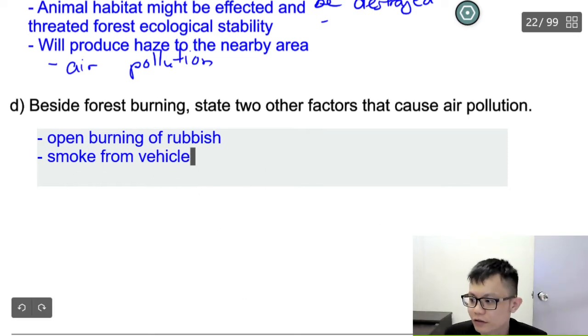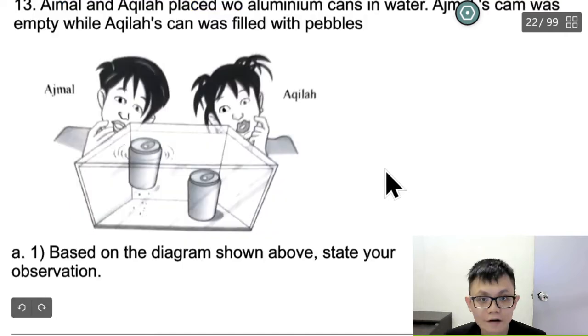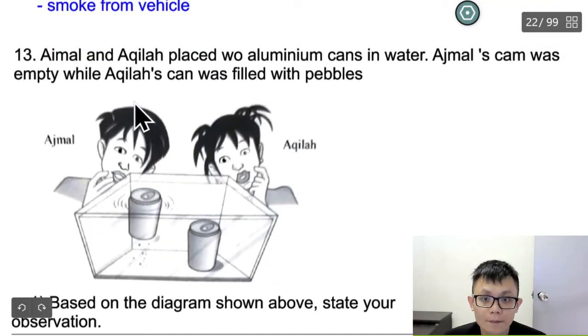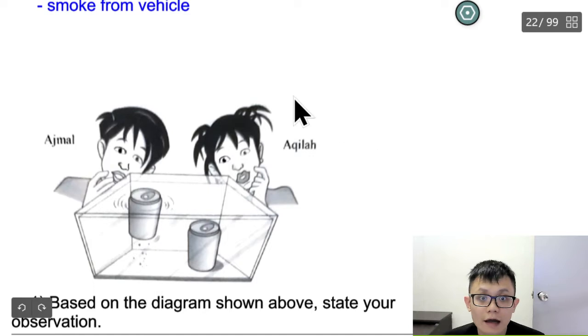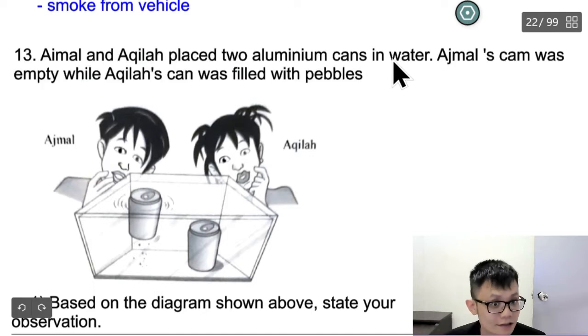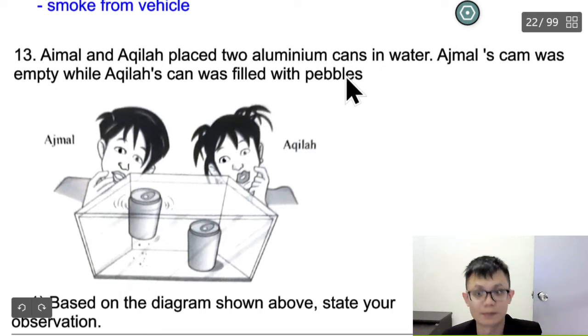Okay, the next question. Aimal and Akila place two aluminium cans in water. Aimal's can is empty while Akila's can is filled with pebbles. Do you know what pebble is?